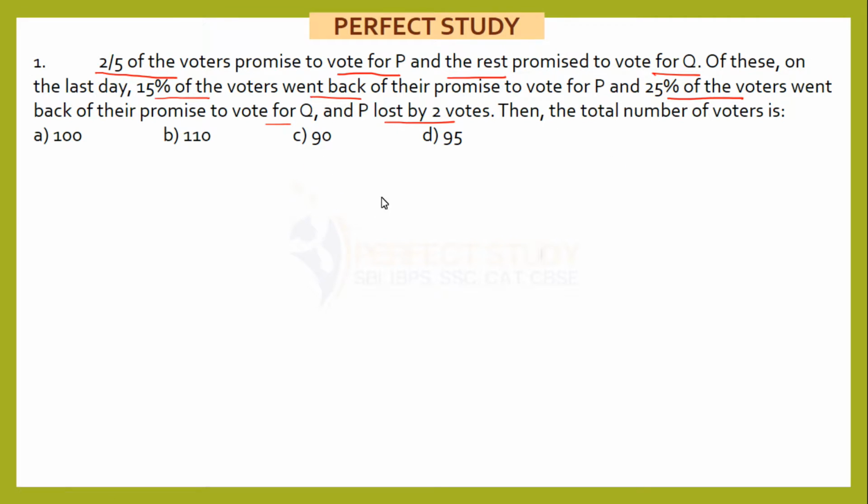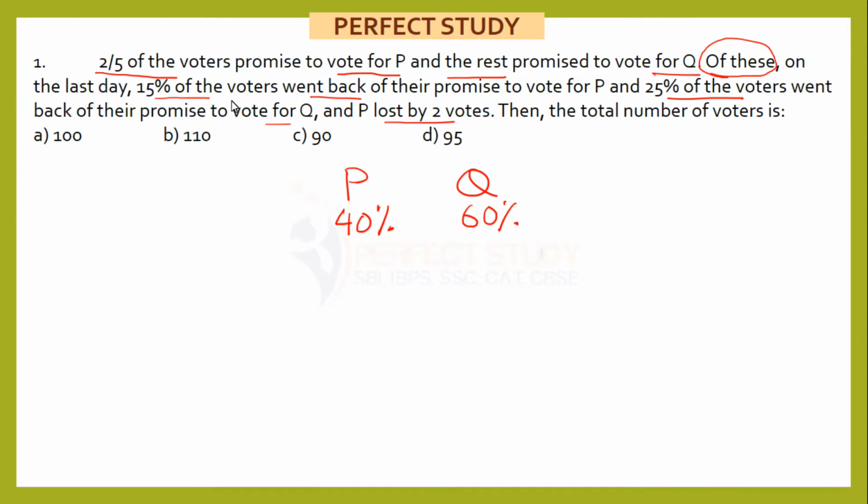Now let's write here P and Q. 2 by 5 of the voters promised to vote for P. Now what is 2 by 5 as a percentage? Please, you should remember the fractions and their percentage equivalents. If 1 by 5 is 20%, 2 by 5 is 40%. If 40% of voters promise to vote for P, how many promise to vote for Q? The rest, which means 60%. Of these means out of these, there is nobody else coming from outside.